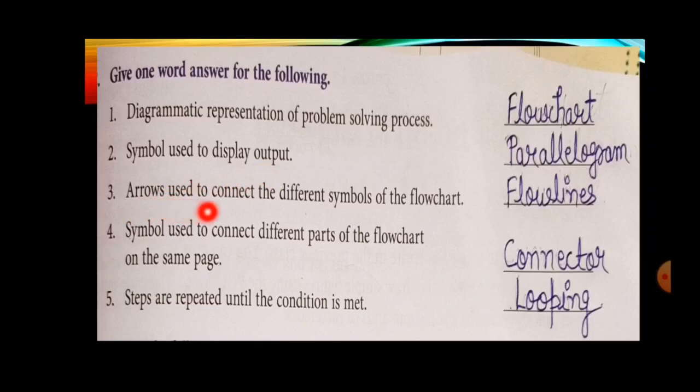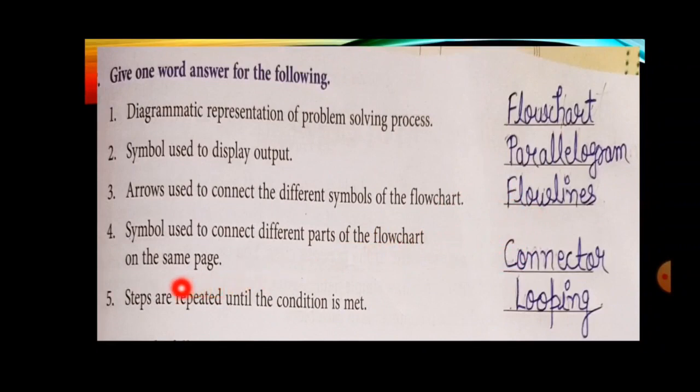Now student, arrows used to connect the different symbols of flow chart. Very easy. In the previous slide also we have discussed flow lines. Okay, flow lines. Now the fourth one, symbol used to connect different part of flow chart on the same page. Okay, so what you will use? Connector. It is just a circle shape. When you will draw a circle, it means the other part of flow chart is also there.